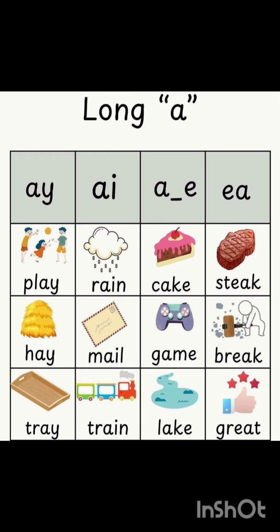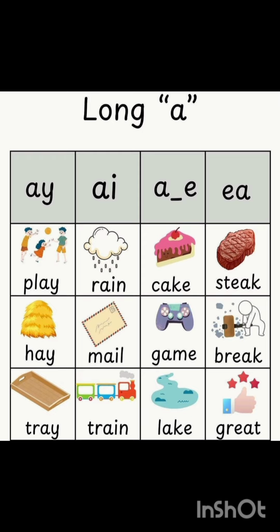And there is a magic trick: when A comes in the middle and E comes at the end of the word, making the CVCE pattern, it makes the long sound of A. C-a-k-e, cake; g-a-m-e, game; l-a-k-e, lake. It makes the E silent at the end.